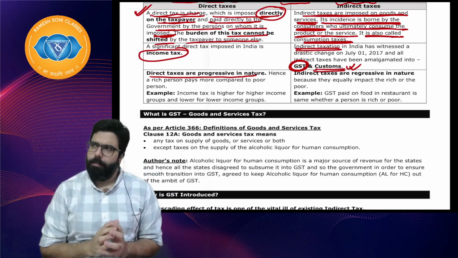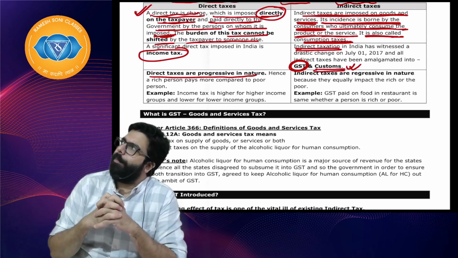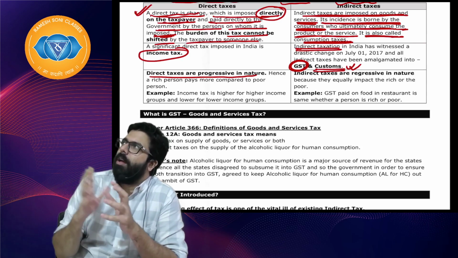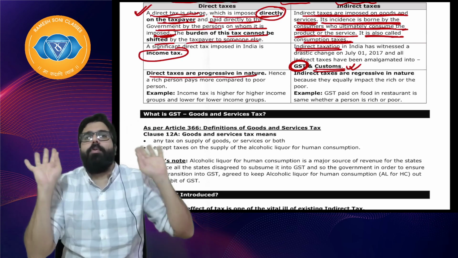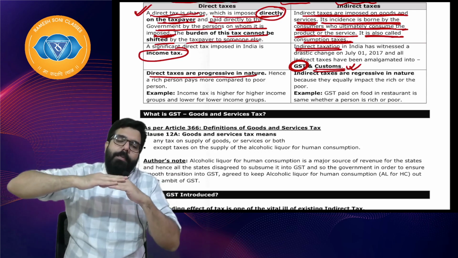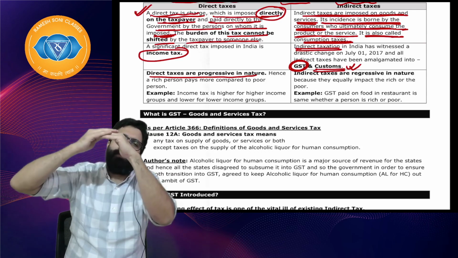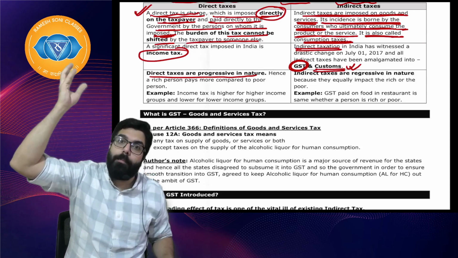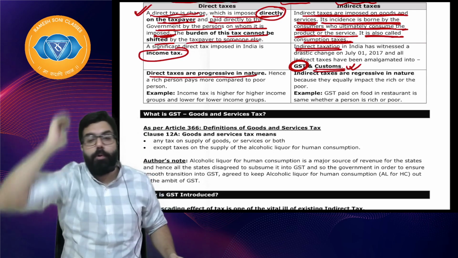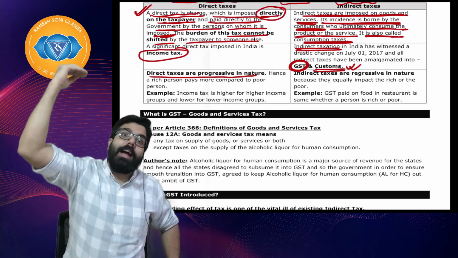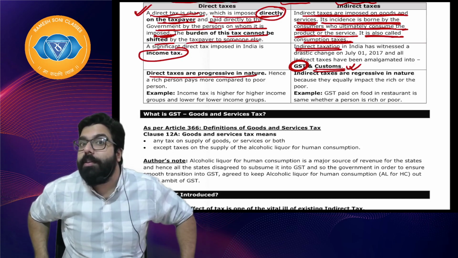I told the government, I am poor, my income is up to 2,50,000 profit. The government says, poor people, I don't want. As and when your income increases, if my income is up to 5 lakh, I'll pay little tax. Up to 10 lakh, I'll pay more. Up to 20 lakhs, more. 50 lakh, more. 1 crore, even more. I hope everyone is clear. As the income grows, tax also grows. So direct tax is progressive in nature.